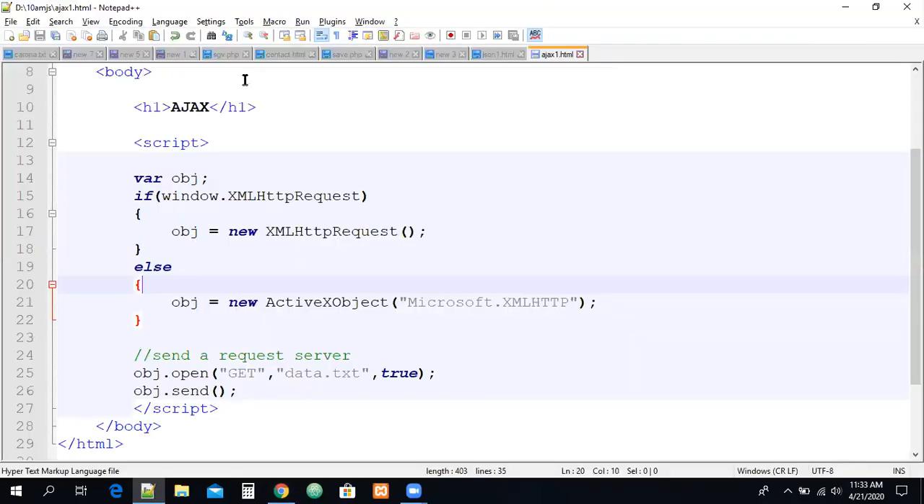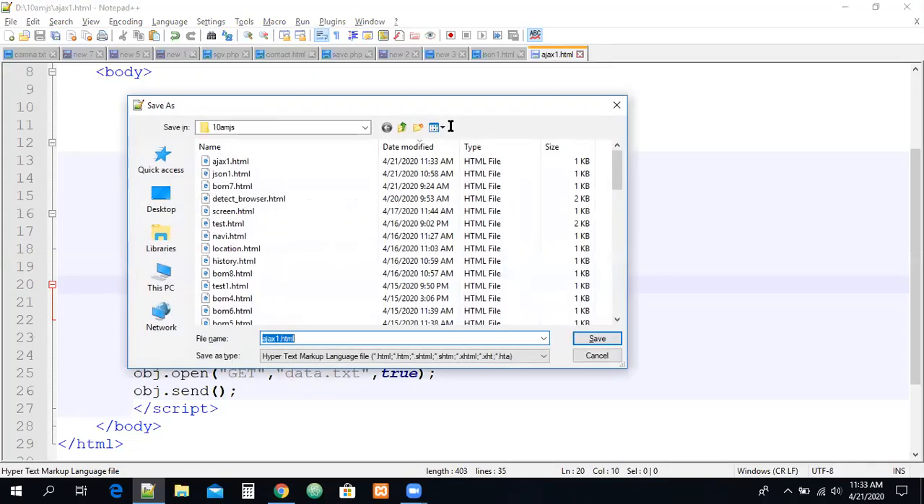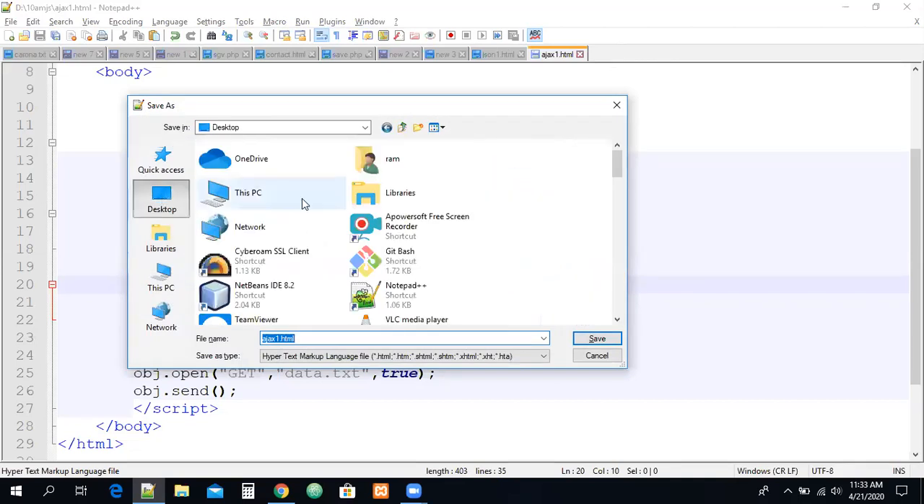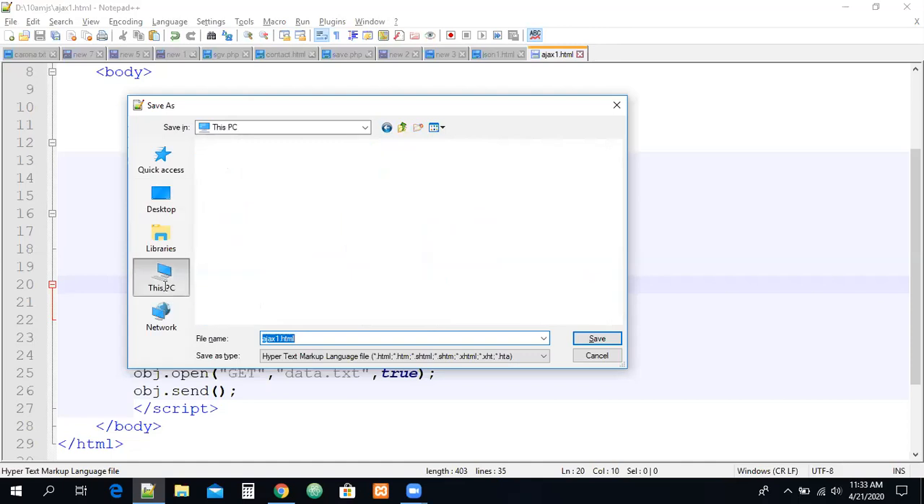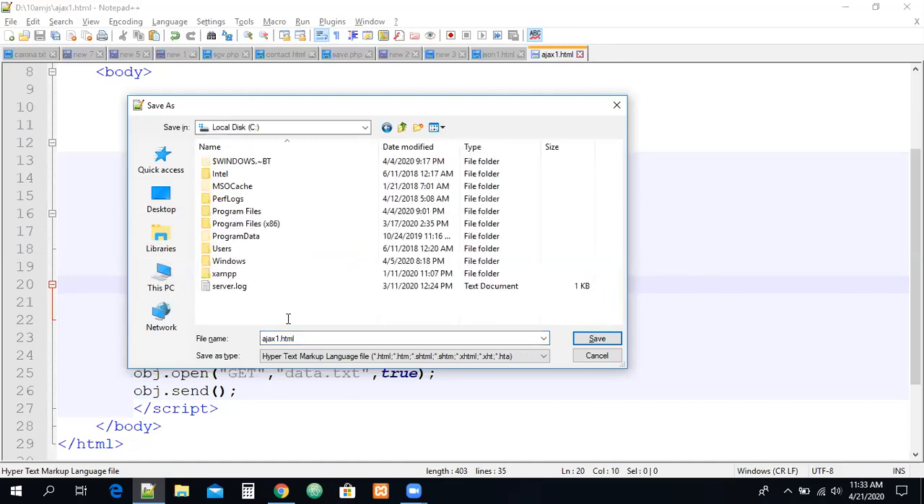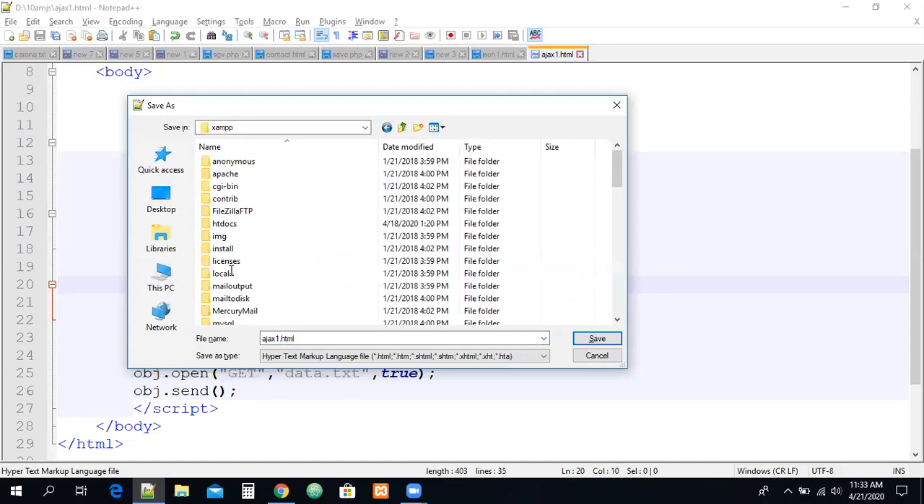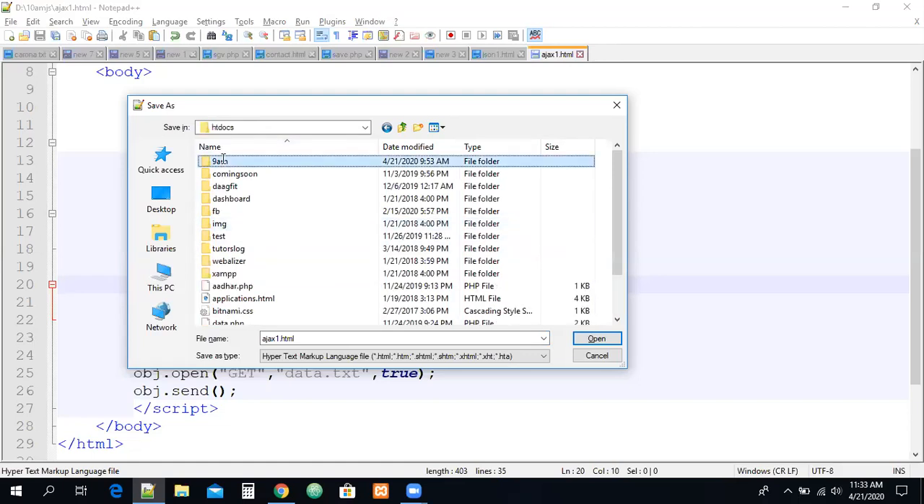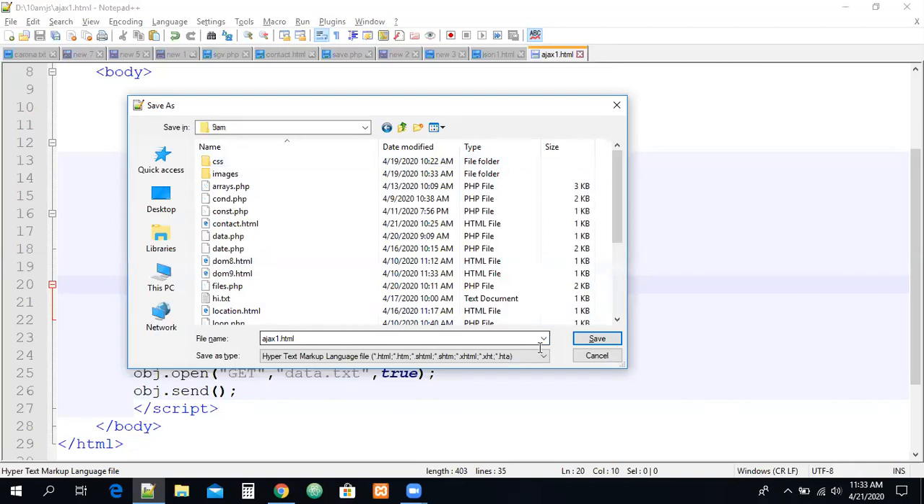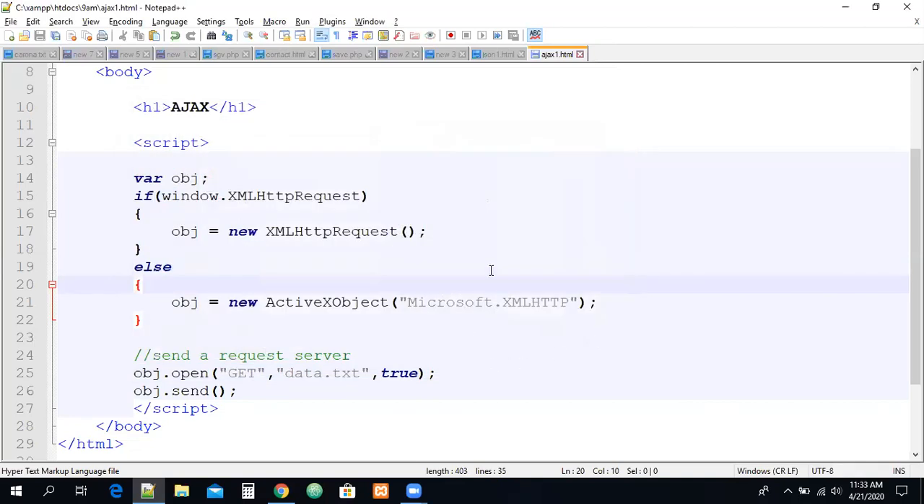Okay, do one thing. Because we are running the file from the file protocol, let me save this file into a server location, guys. I have a small server location. So let me go to my drive. In the C drive, I have the XAMPP environment on my computer. Let us go to htdocs. Let me save it into 9am. Let me save the file as ajax.html. I'm saving the file in this location.